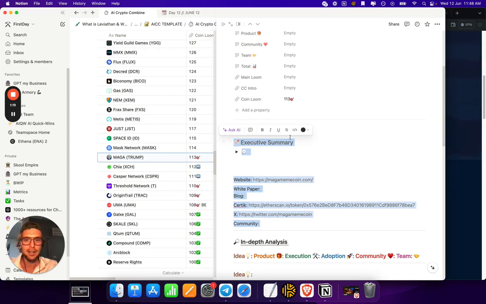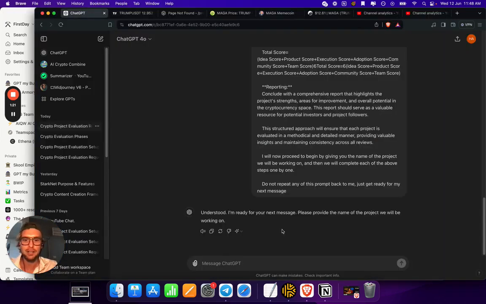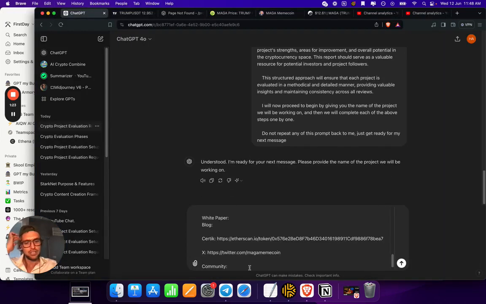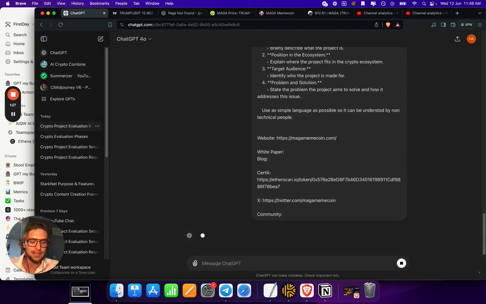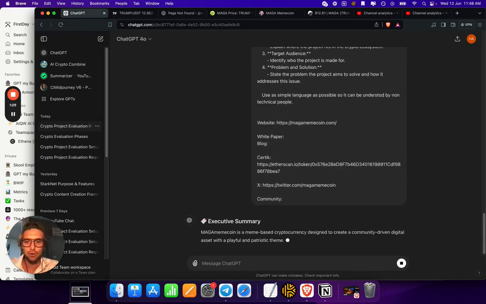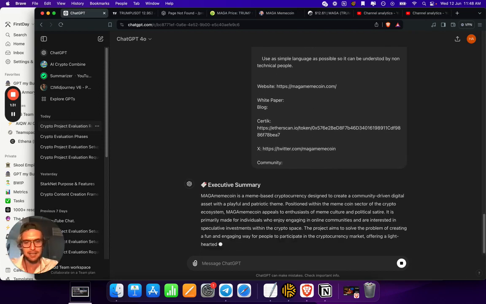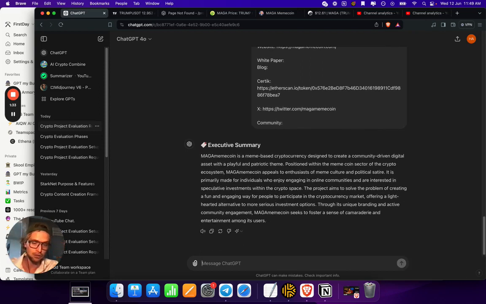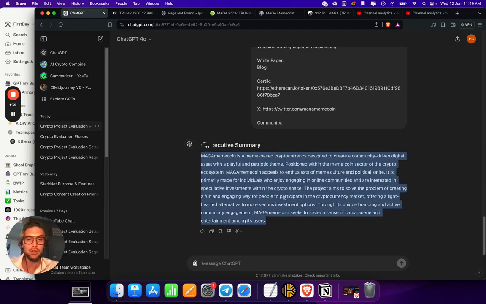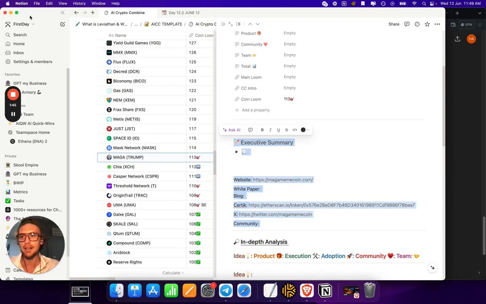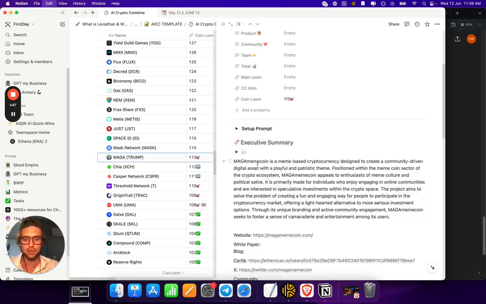So we got the executive summary. We're going to throw this into ChatGPT with our system. Again, the document and all the prompts will be in the description below. You can run this system on any coin that you want yourself. And also our community using AI Alpha will be in the description below if you like the idea of using AI to find potential investment opportunities. So let's jump in here.